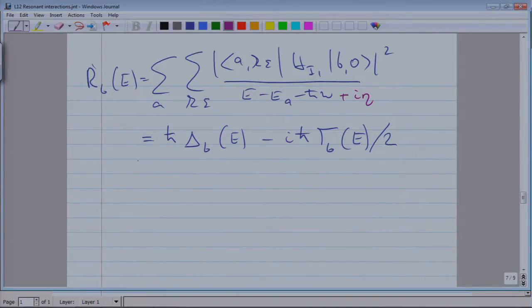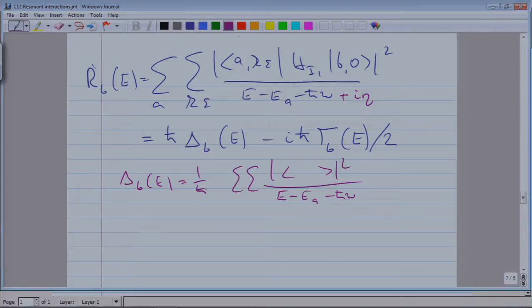So the real part is this matrix element squared, double sum.